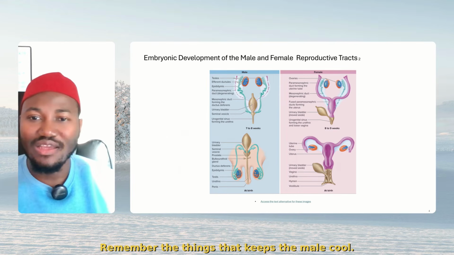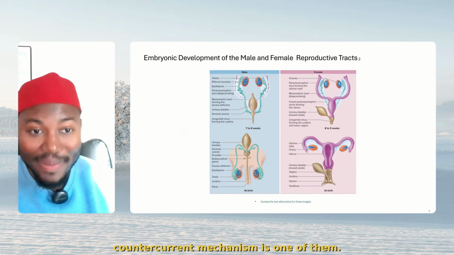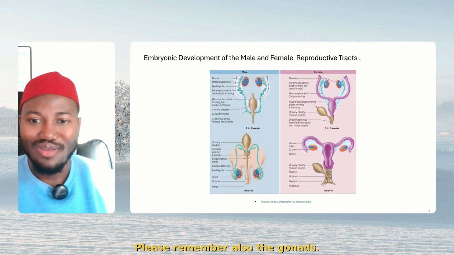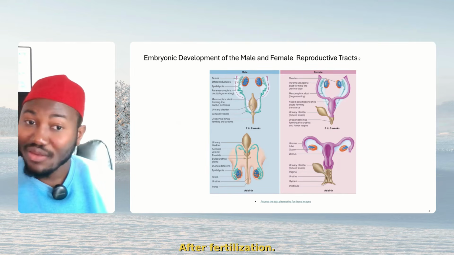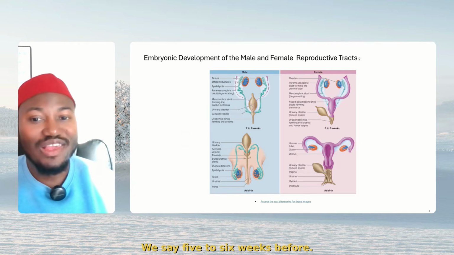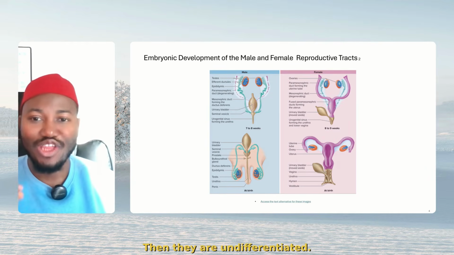Remember the things that keep the male cool. Remember, the countercurrent mechanism is one of them. Pampiniform plexus, please remember. Also, the gonads, when do they start developing after fertilization? Gonads, we say 5 to 6 weeks. Before then, they are undifferentiated.